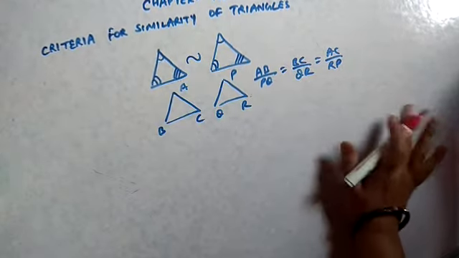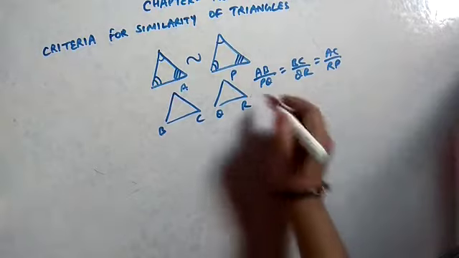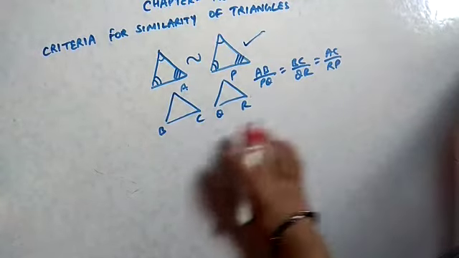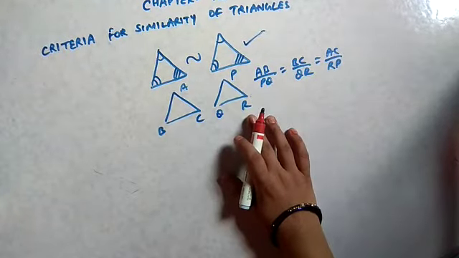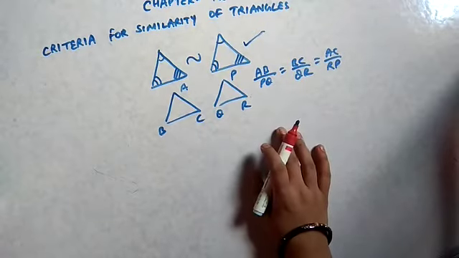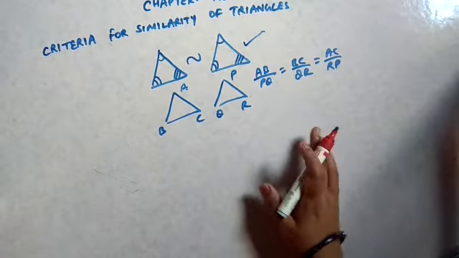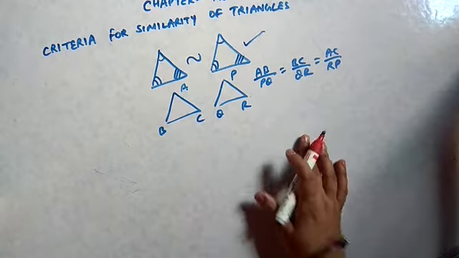So this is the general method. If two triangles are equiangular, then they are similar, and if two triangles have their sides in equal proportion, then also they are similar. But besides that, how does it happen? Let us discuss it as a theorem.